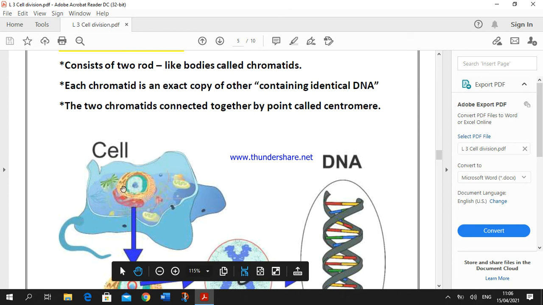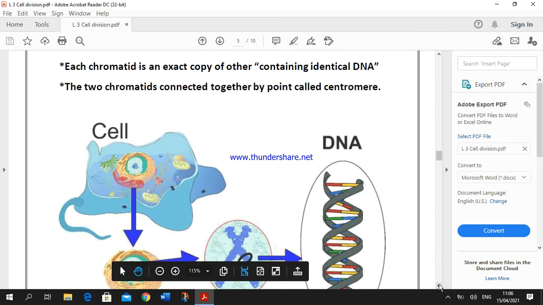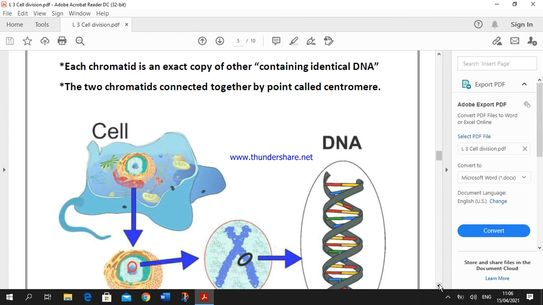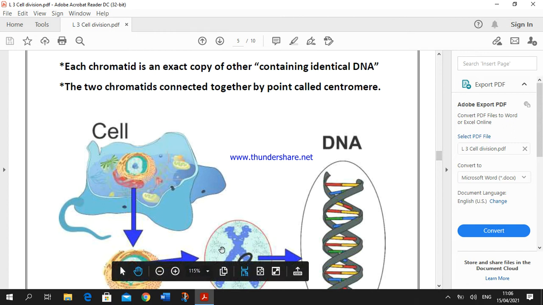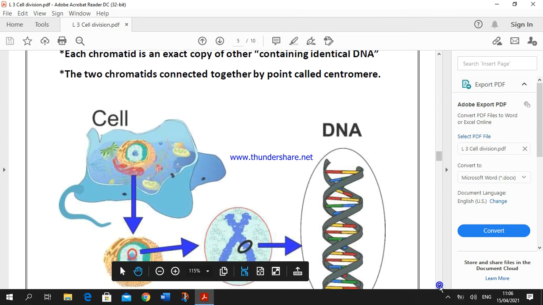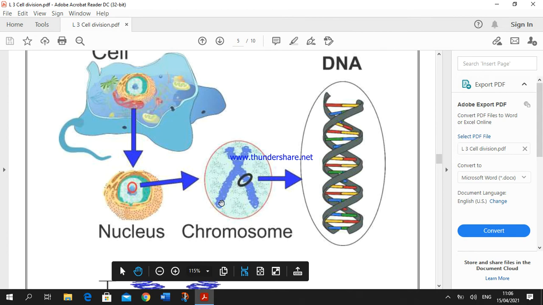The cell contains a central body called the nucleus. Within the nucleus, there is chromatin. This chromatin is formed of chromosomes, and this is known as a chromosome.